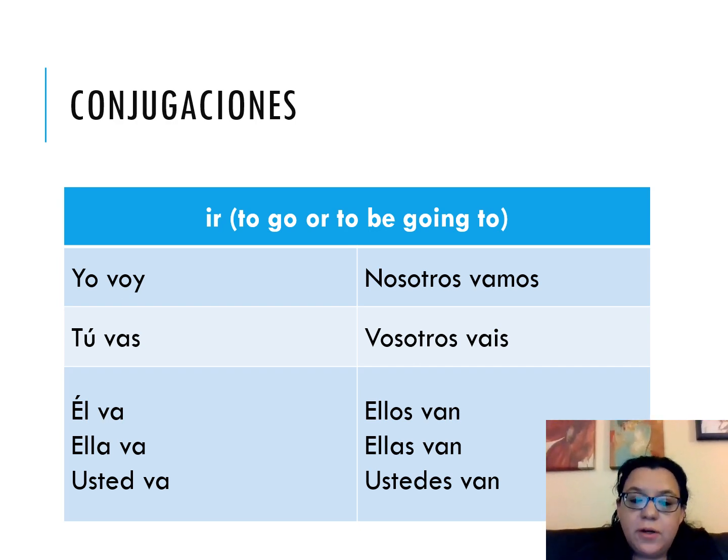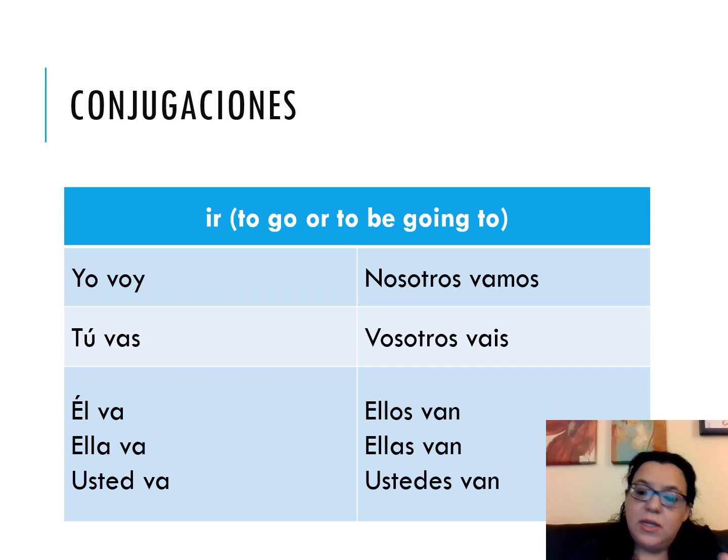It's an irregular verb. That's why it does not follow the pattern that we usually see on er or ir or ar verbs, and you have to memorize it. So we have voy, vas, va, vamos, vais, van. Make sure you're working on memorizing those conjugations.